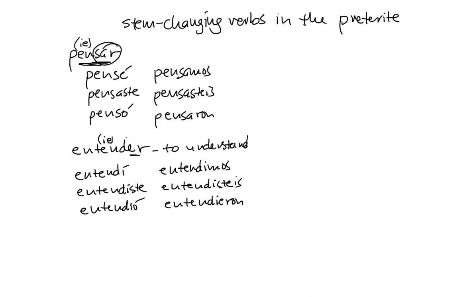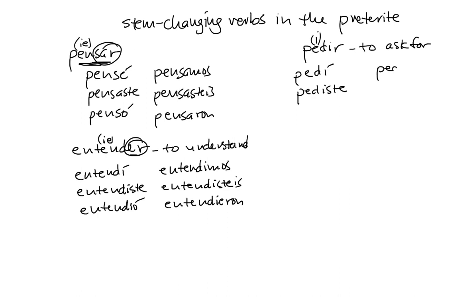Okay, so we have AR and ER stem changing verbs become regular verbs in the preterite tense. But stem changing IR verbs, let's take for example pedir, which is stem changing E to I. This is of course to ask for. They have a change in the third person singular and plural forms. The other forms are regular. This is IR, so we end up with pedí, pediste, pedimos, pedisteis.